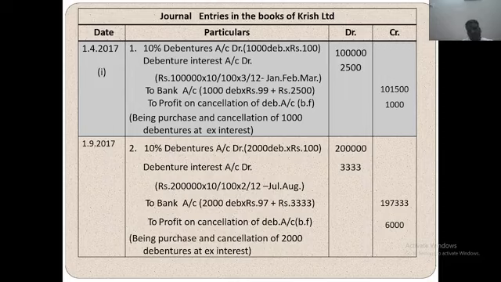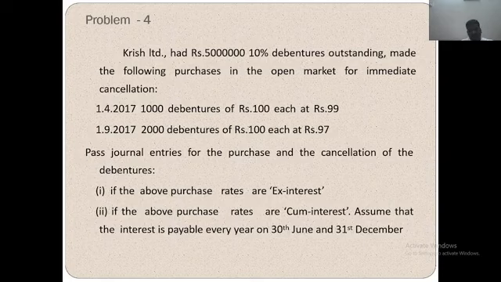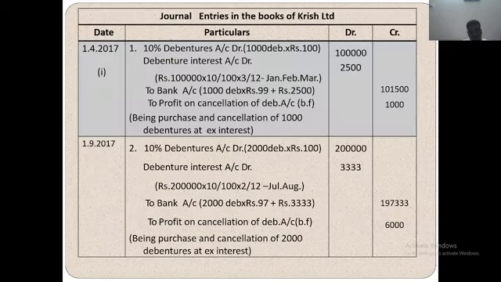The next year. 1/9/2017, 10% debenture account debit, 2,000 into 100, 2 lakh rupees. Debenture interest account, 2 lakh, 10% into 2 by 100. 2 by 100 means July, August only. September, October, sorry, July, August.